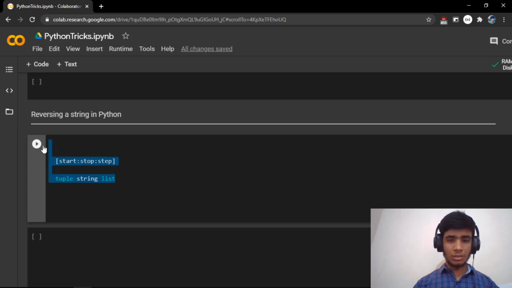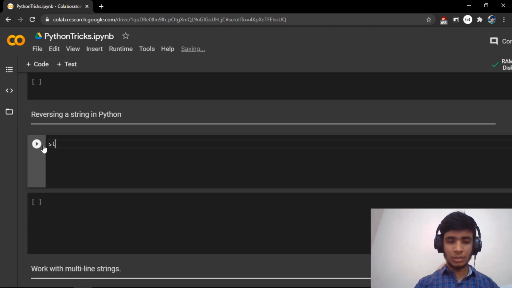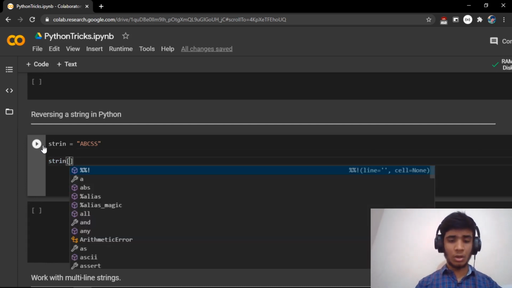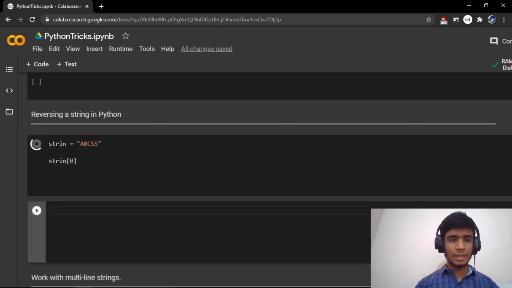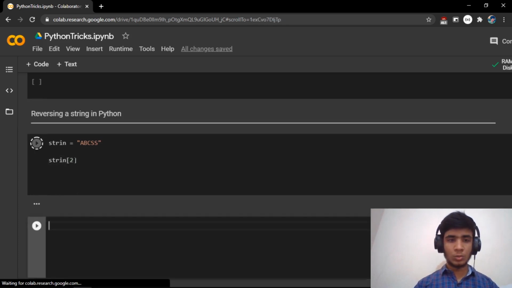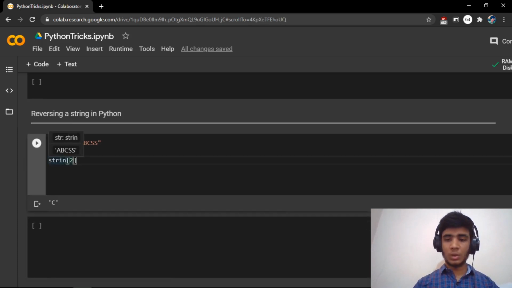Let me give you a simple example here. Let's say I have a string called abcd e, and using slicing, if I call index 0, then it says a, and if I call 2, it says c. This is slicing with only one index.